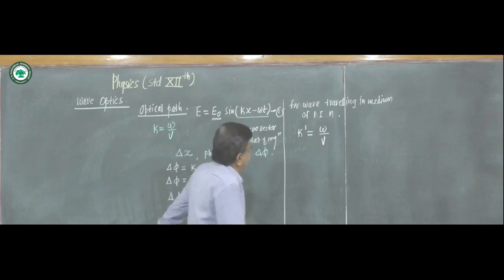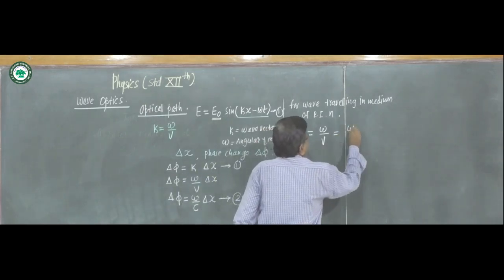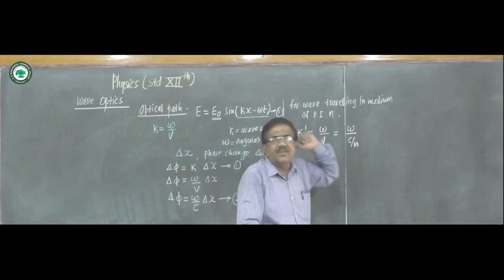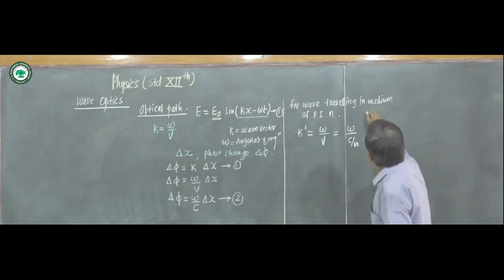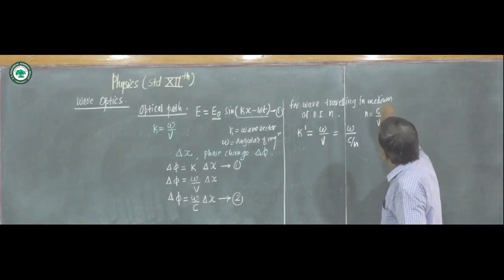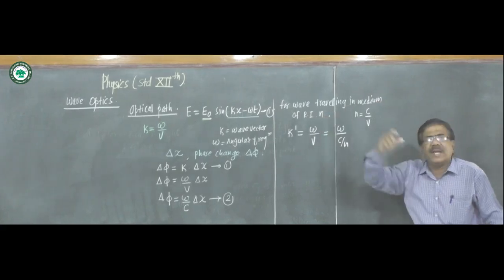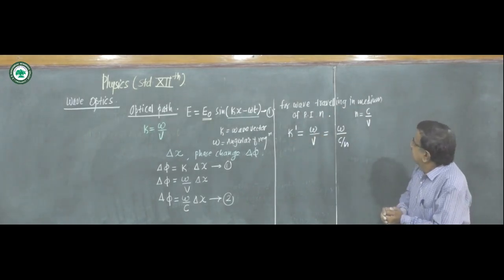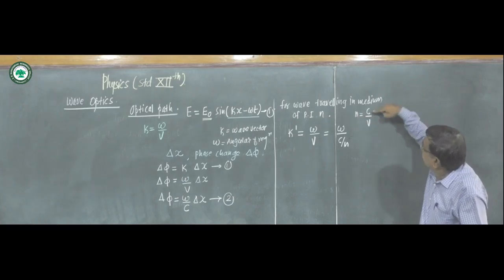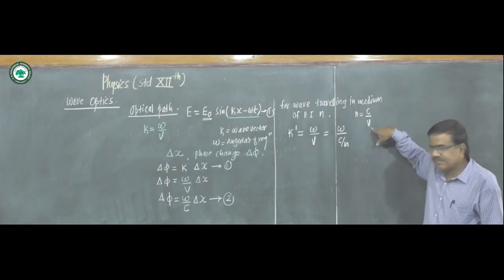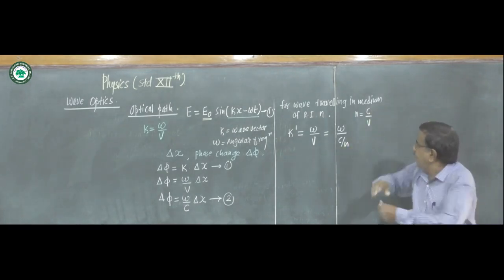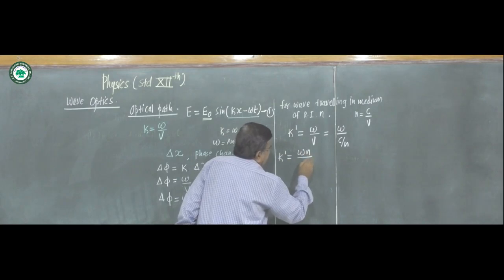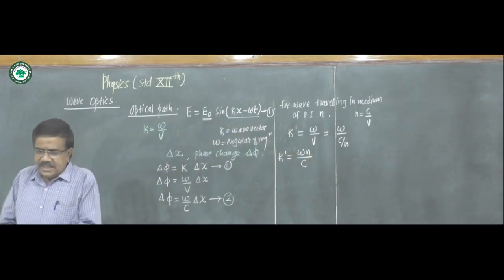N is the absolute refractive index of the medium, we know, and it is velocity in vacuum upon velocity in medium, c upon v. So v is c upon n, and hence wave vector k dash is omega n upon c.